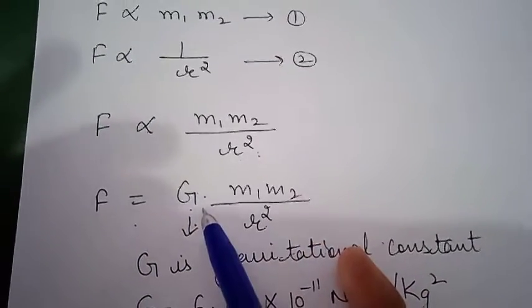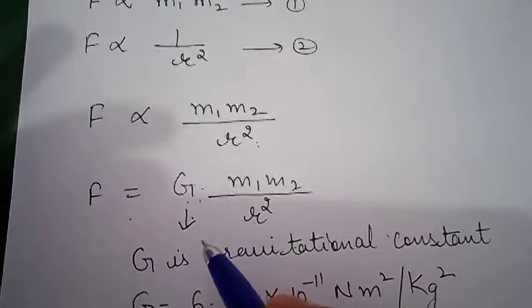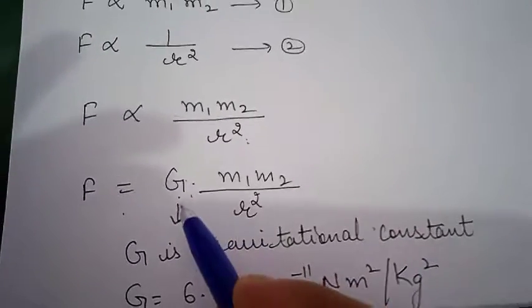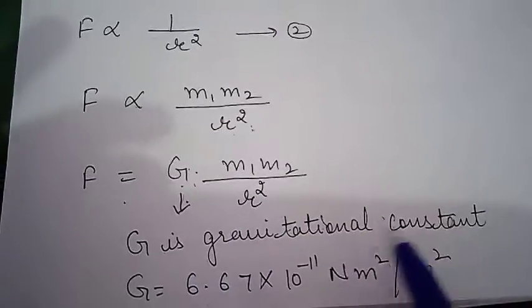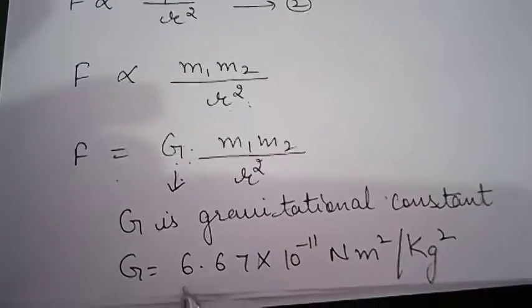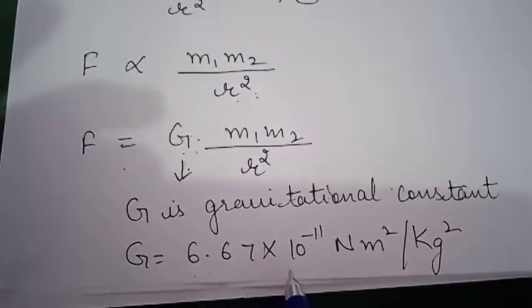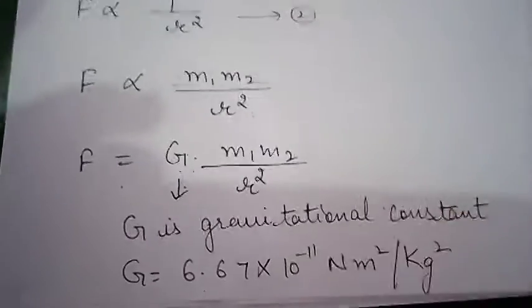For that we will use the gravitational constant, which is the proportionality constant, G. Capital G is the gravitational constant, and it has a constant value, 6.67 into 10 raised to power minus 11 Newton meter square per kg square.